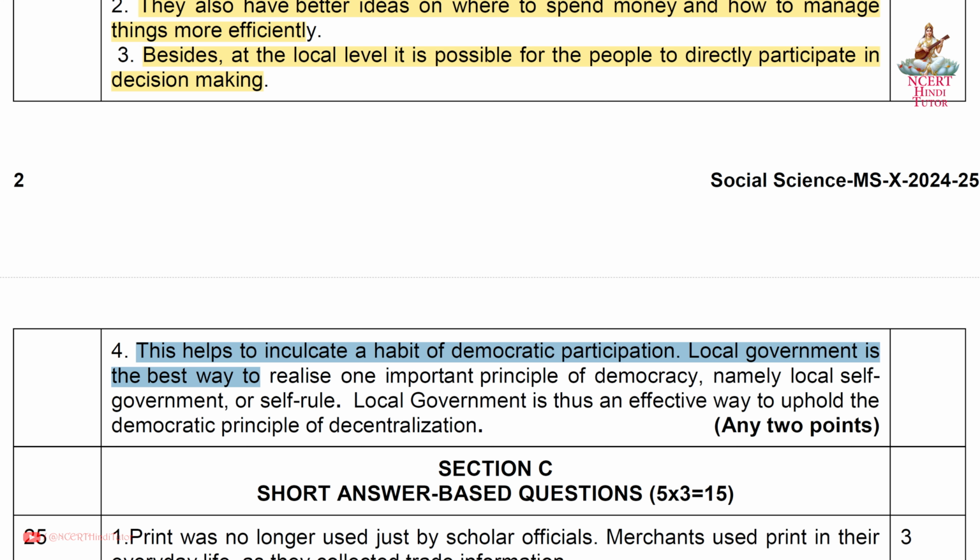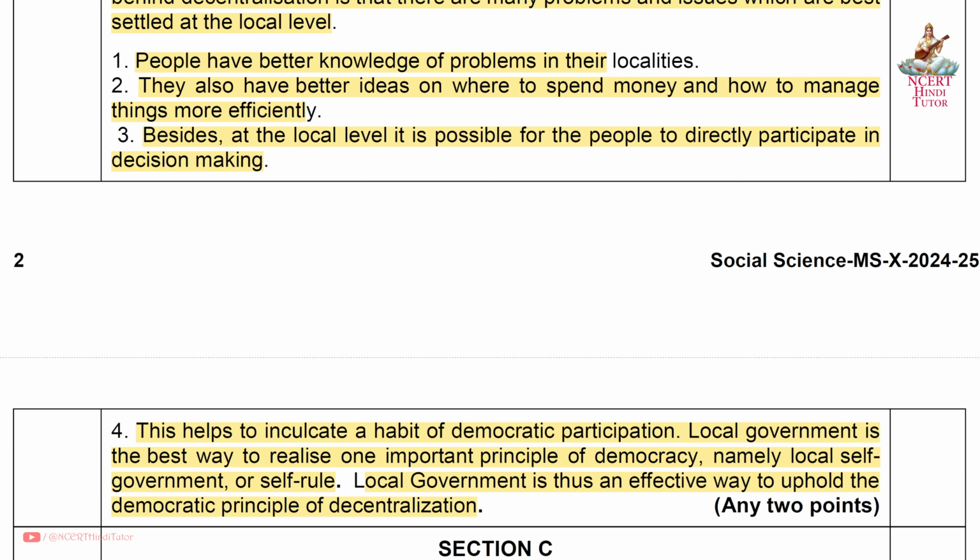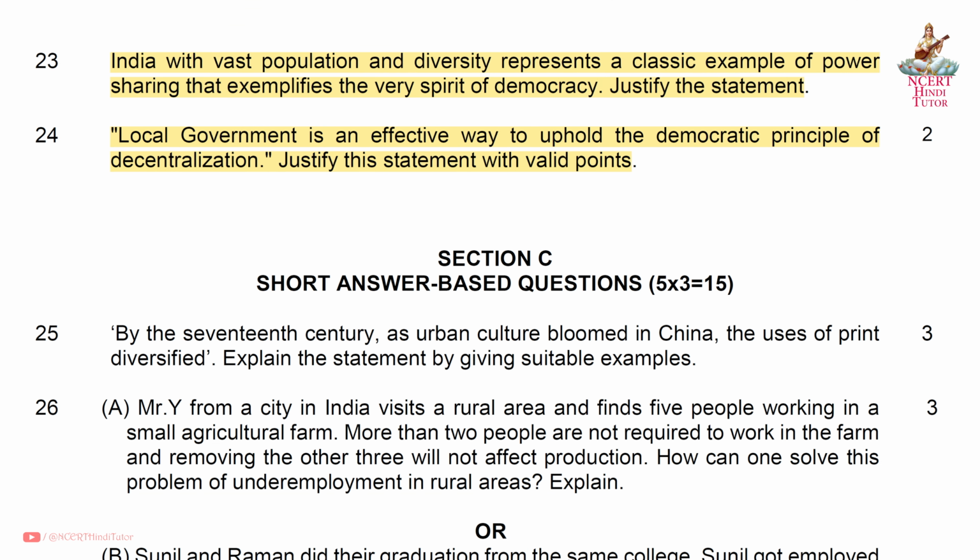Local government is the best way to realize one important principle of democracy, namely local self-government or self-rule. Local government is thus an effective way to uphold the democratic principle of decentralization. So friends, from the given 4 points, you can write any 2 points. Friends, we have completed section B. Now let's proceed to section C, short answer based questions carrying 3 marks each.